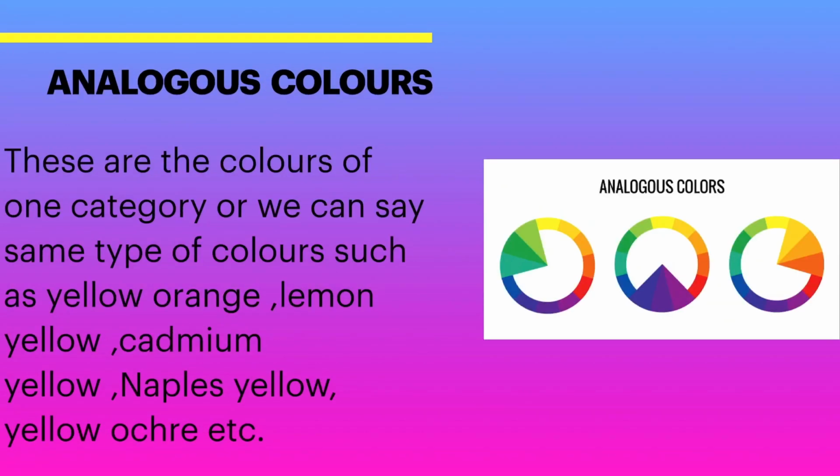Analogous colors. These are the colors of one category, or we can say same type of colors, such as yellow orange, lemon yellow, cadmium yellow, Naples yellow, yellow ochre, or we can say lime green, emerald green, mint green, dark green, etc.